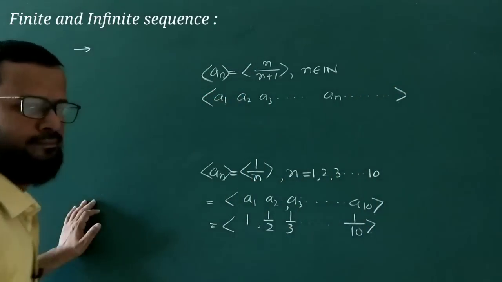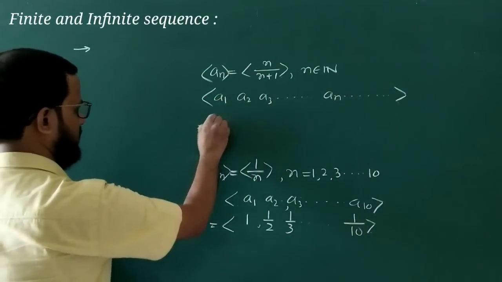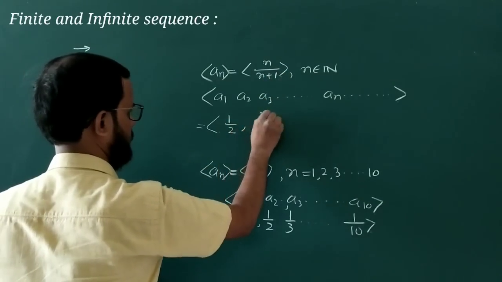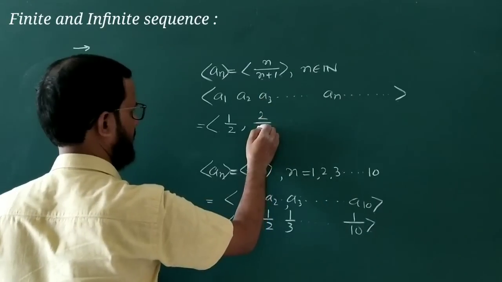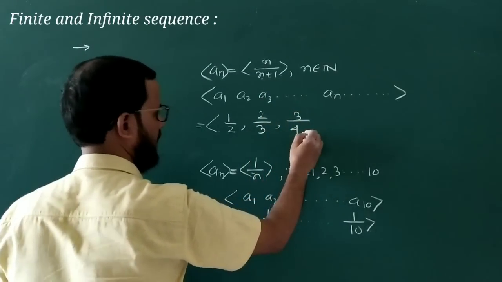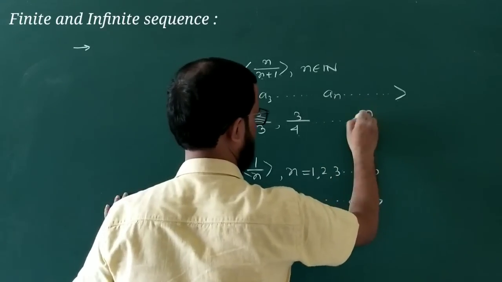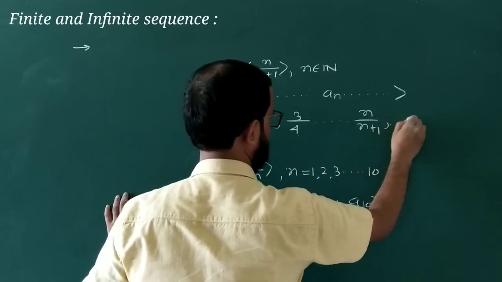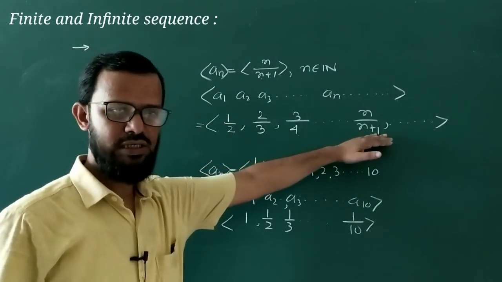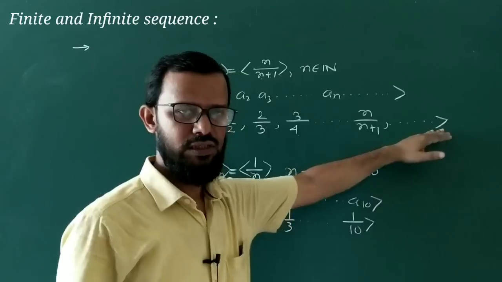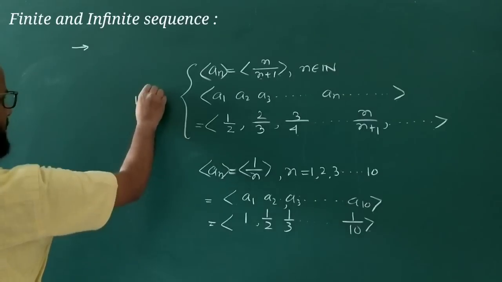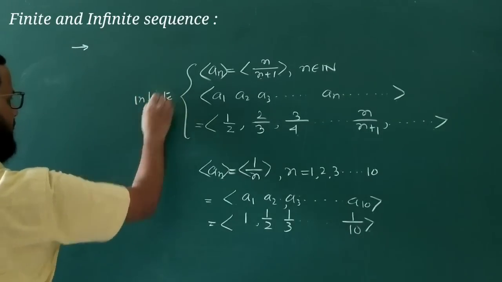It will go on. Then the sequence will be: a1 is 1/(1+1), which is half, then 2/(2+1), then 3/(3+1), which is 3/4. In this way the nth term is n/(n+1), and it goes on like this. So in this particular sequence, how many terms are there? Infinite terms. So it is an infinite sequence.